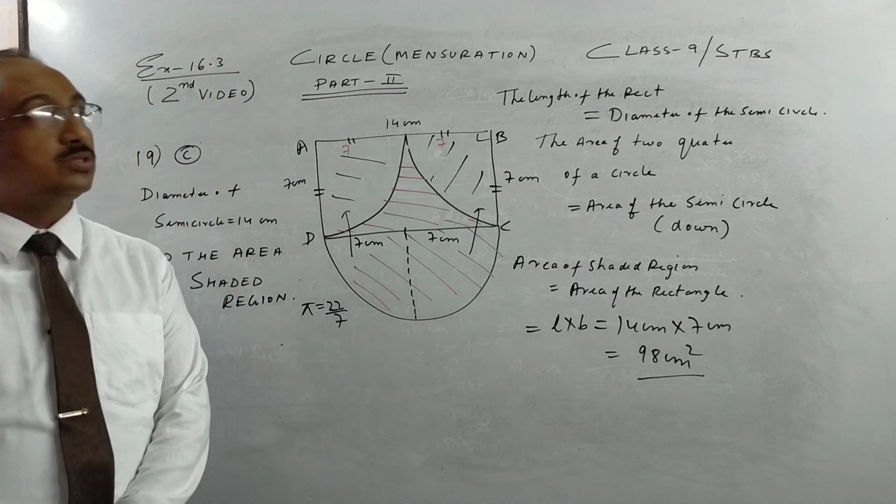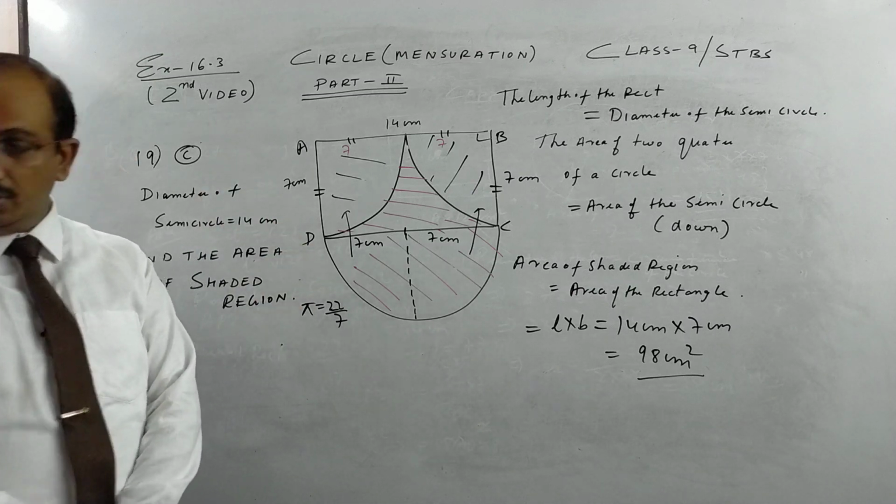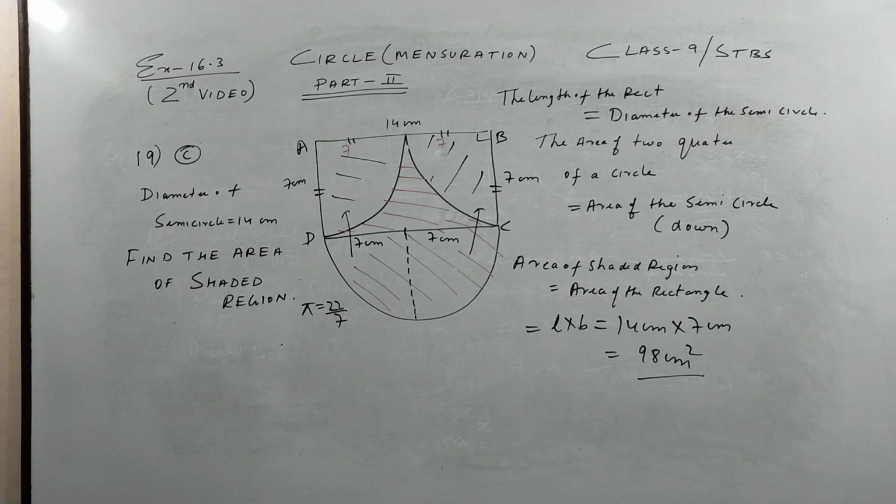So there are many good solved examples in exercise 16.3. So please try to do them. I see there are almost 15 solved examples. So try to do at least solved examples up to 12 and unsolved up to 9.